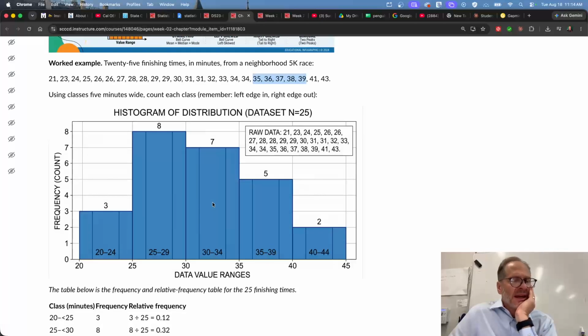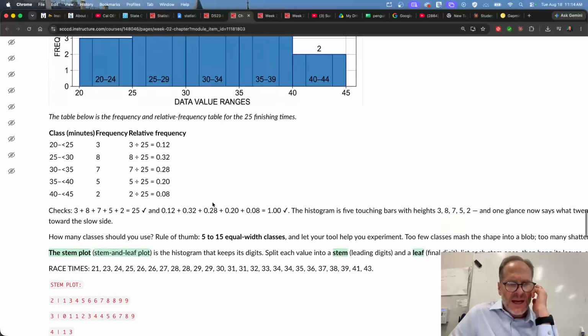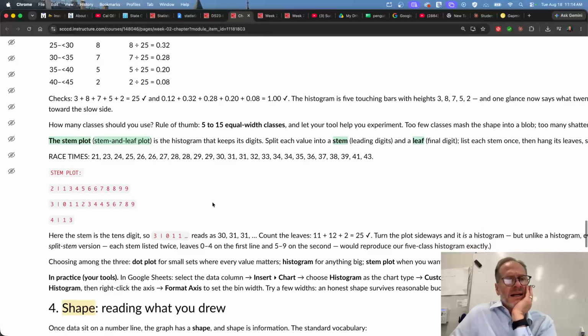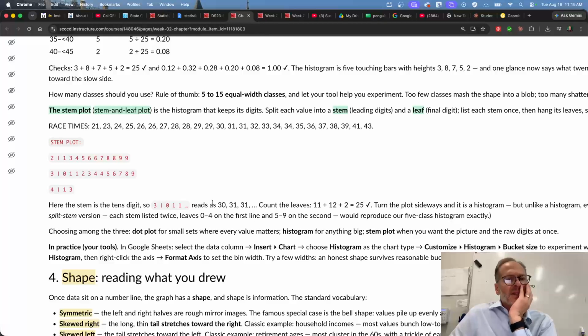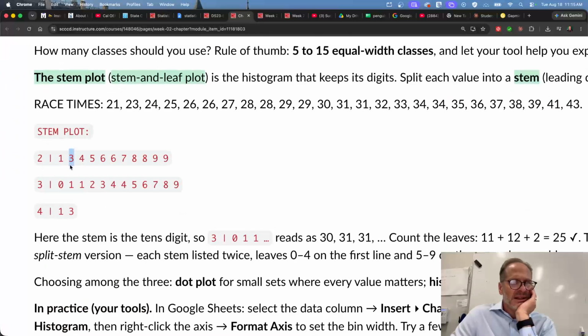You know, this category, that category. And then we have stem and leaf plot, stem and leaf display. And so if we have all those numbers, we could say here are all the things that are in the 20s. Here are all the things that are in the 30s. Here are all the things that are in the 40s. We have the number 21. Here's the number 21. We have the number 23. See it? And then here's 23. You see it? Say aye if you see it. Aye. You have the number 33.